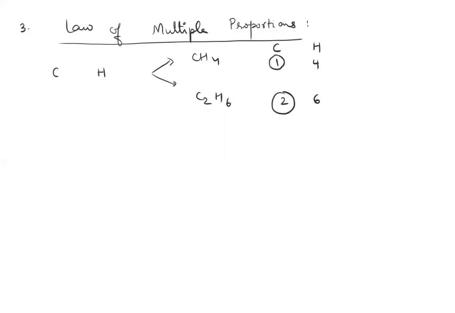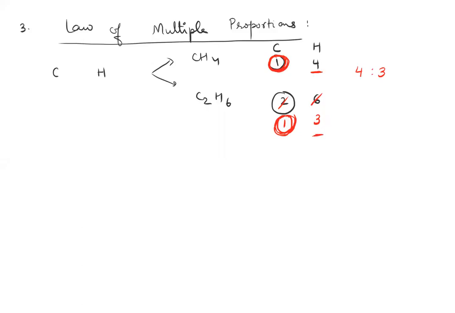we need to take the same amount. Since they are different here, I'll simplify one of them. So I'm going to change the 2:6 into 1:3. If it is 6 for 2, then it is 3 for 1. So for 1 carbon, how much hydrogen is there? 3. Okay, so I'm going to rephrase and retell my law. So for the same amount of carbon, now I have both same amounts. For the same amount of carbon, if you check the ratio of hydrogen that is present in the 2 compounds, it is 4:3. For the same amount of carbon, if you check the amount of hydrogen, it is 4:3.